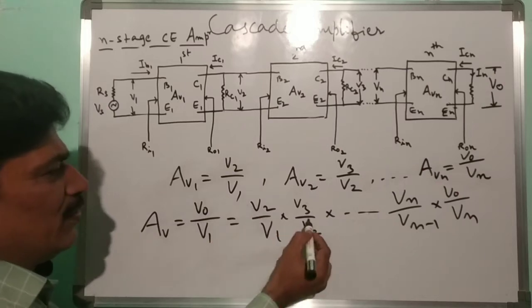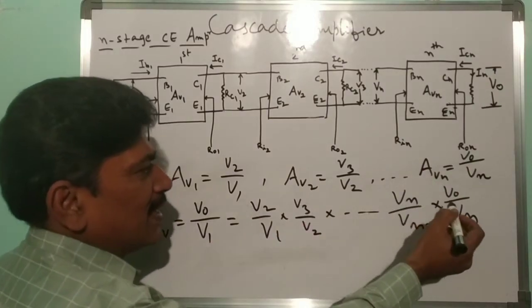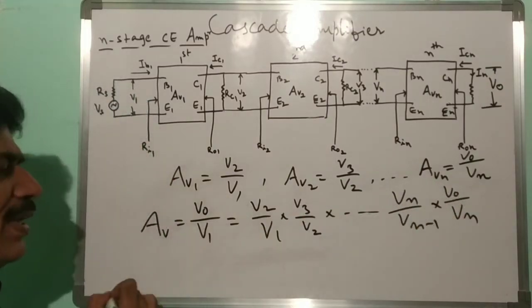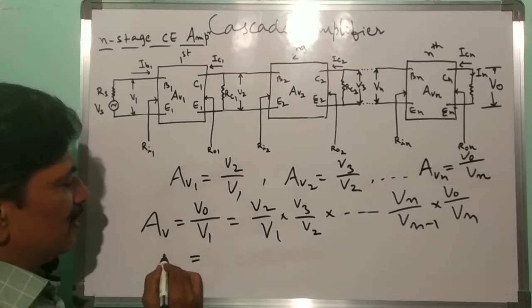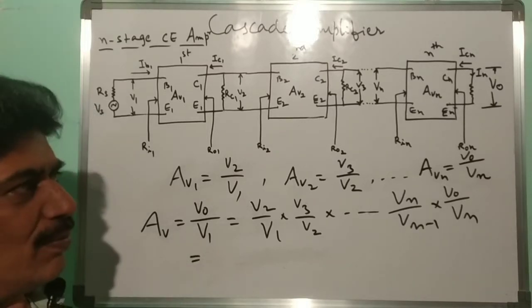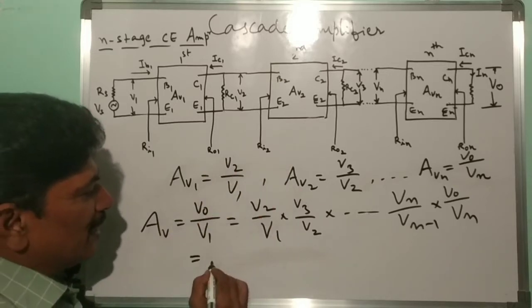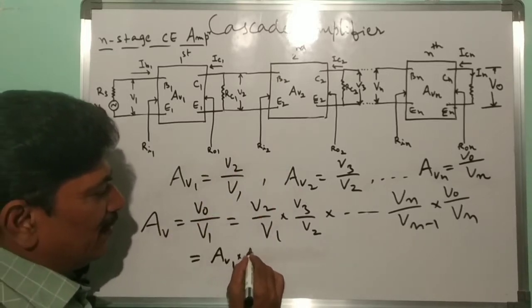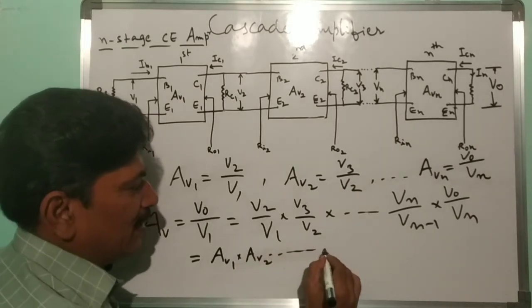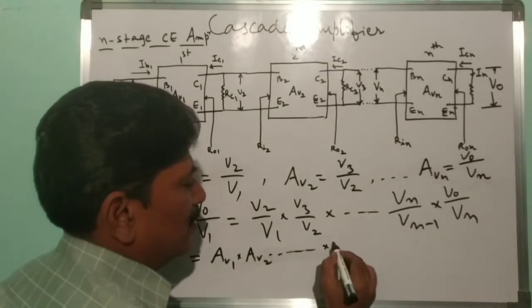V2 and V2, V3 and V3 and so on cancel, and finally we get Vo by V1. That is, the voltage gain of the complete n-stage amplifier is equal to Av1 into Av2 into Av3 and so on into Avn.